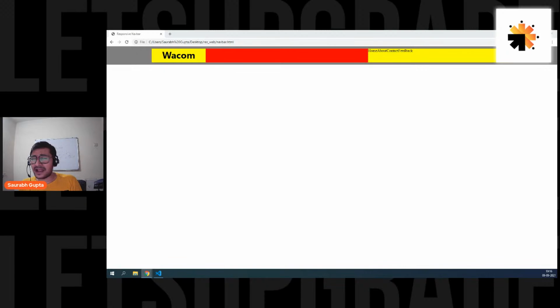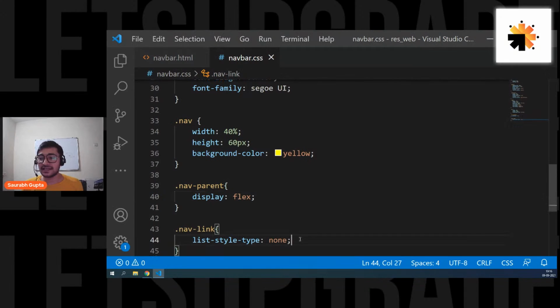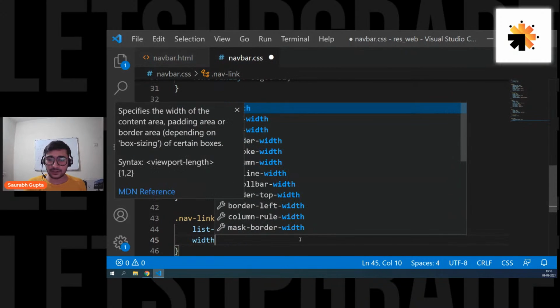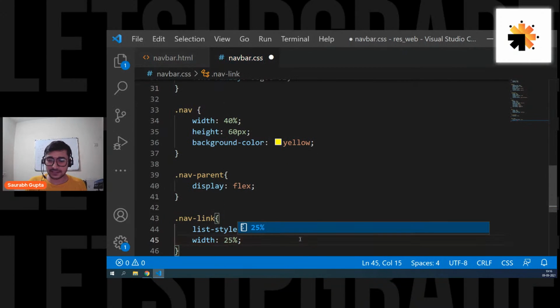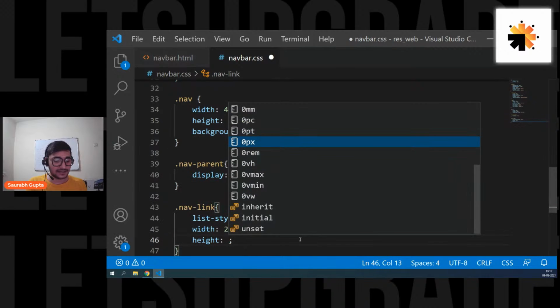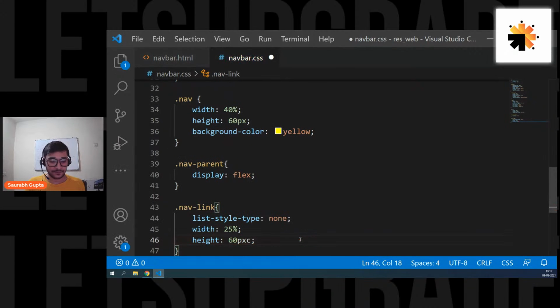I can see padding. No, actually, there is no need of padding here. 20%. I have 4 elements and I want to cover it completely without spaces. Yes, we need 25%. So let's go ahead and give the li's a width of 25% and a height exactly the same, like 60 pixels.